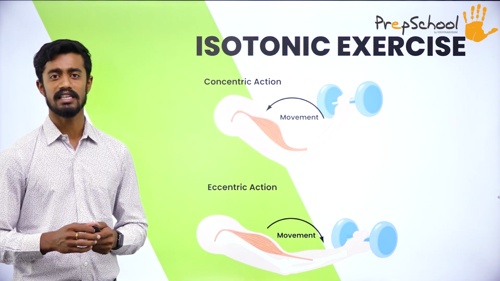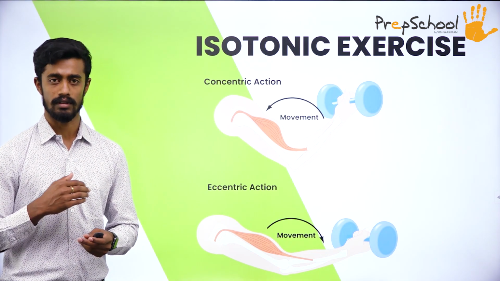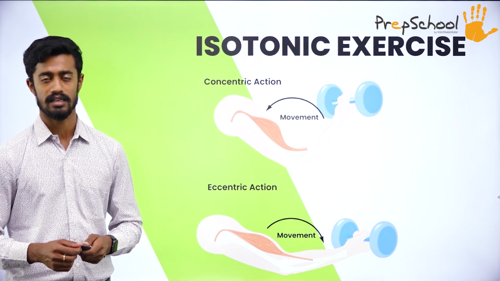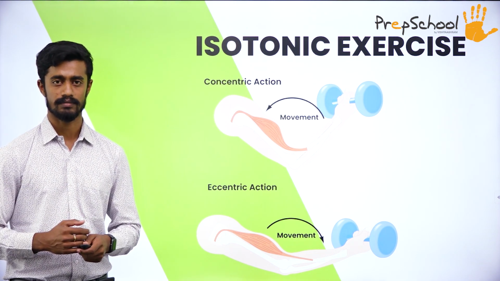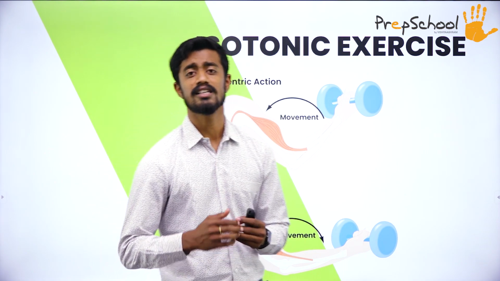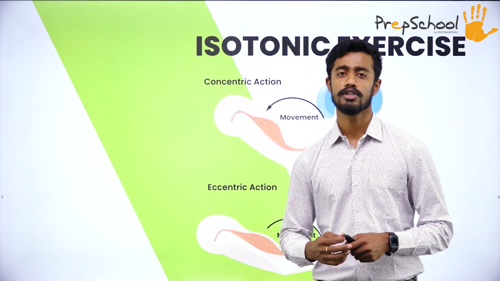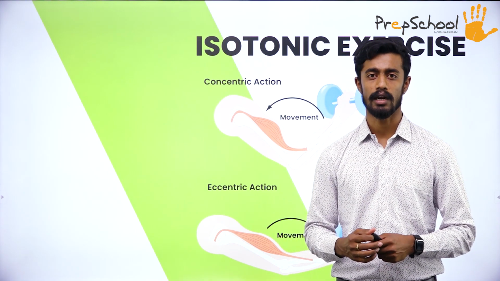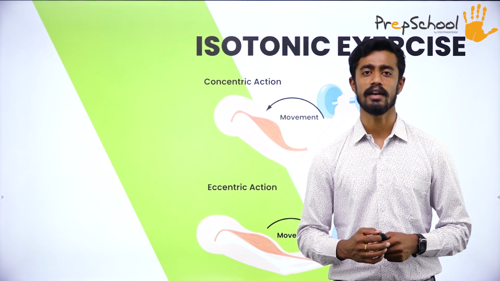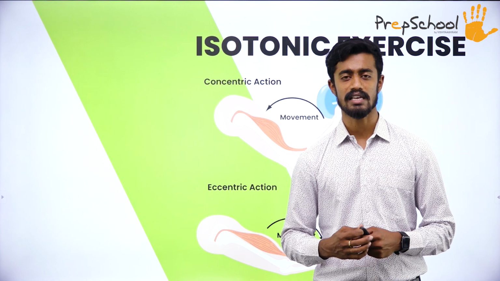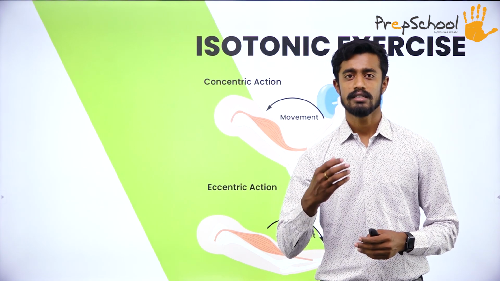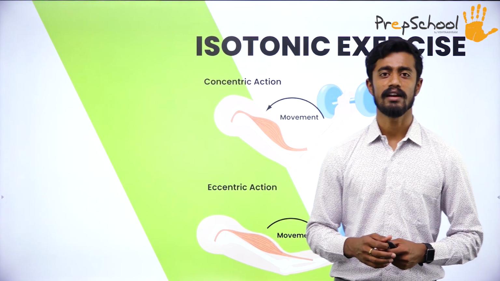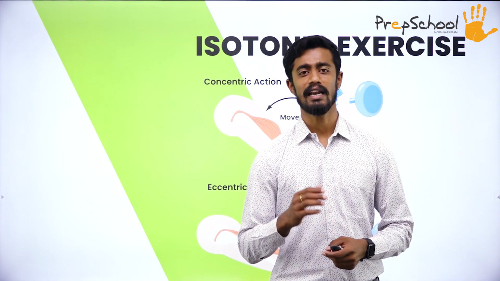We can easily see the work which is done in this type of exercise because there will be movement of physical objects. This type of exercise has more value in the field of sports. It is the best method to improve strength in an individual. Some examples of isotonic exercises are calisthenic exercises, running, jogging, some weight training exercises, etc. This can be done with or without technical equipment.